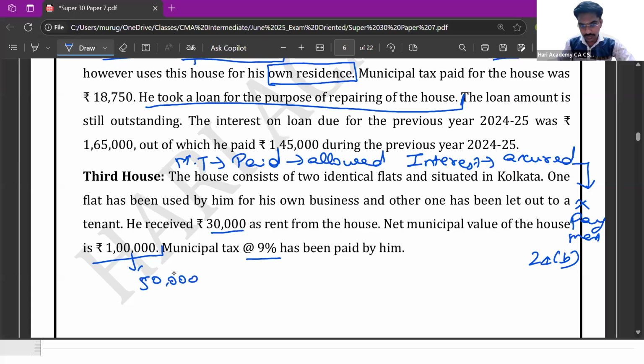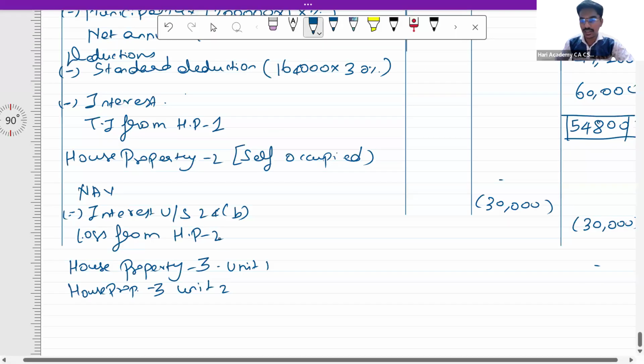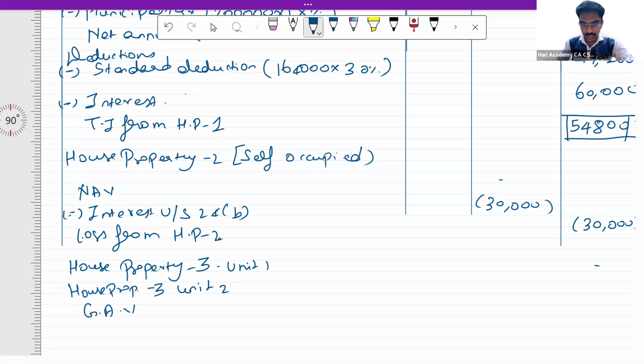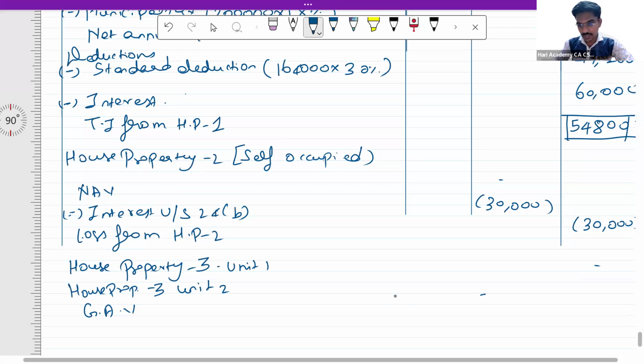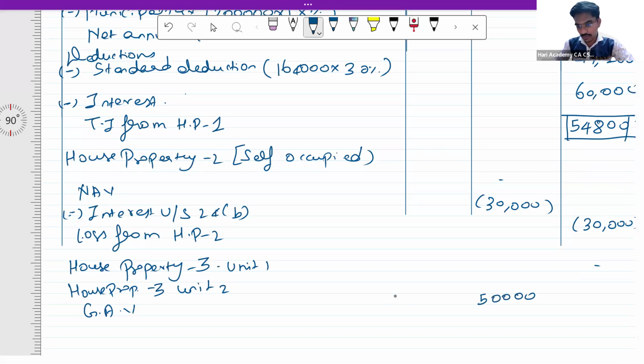Right. So again, municipal valuation or fair rent, whichever is higher. We don't have fair rent and standard rent, no other comparison. Whatever is higher between the municipal valuation and rent received, that has to be treated. In this case, the gross annual value is going to be 50,000, which is 50% of 1 lakh. So from this, we have to reduce the municipal taxes.